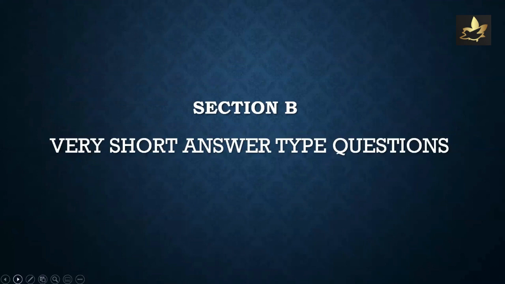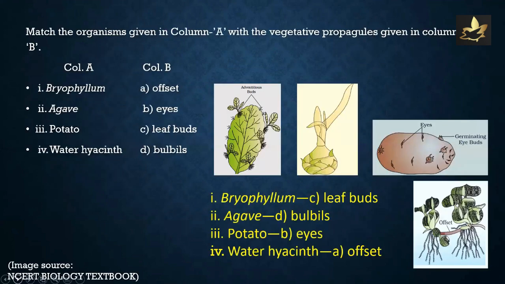Next, we move to section B, very short answer type questions. First, match the organisms given in column A with the vegetative propagules given in column B. In column A, we have bryophyllum, agave, potato, and water hyacinth, while in column B, we have offset, eyes, leaf buds, and bulbils. Considering the vegetative mode of reproduction, we have the correct match as bryophyllum with leaf buds, agave with bulbils, potato with eyes, and water hyacinth with offset.